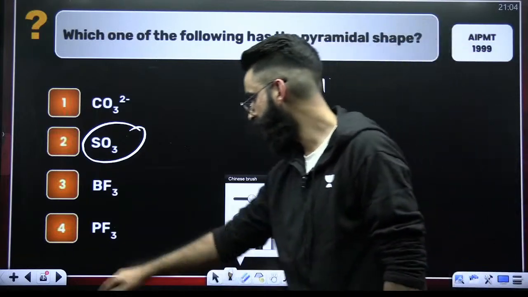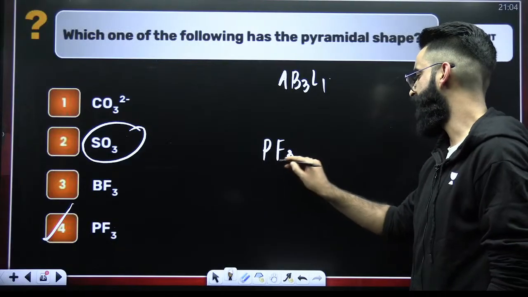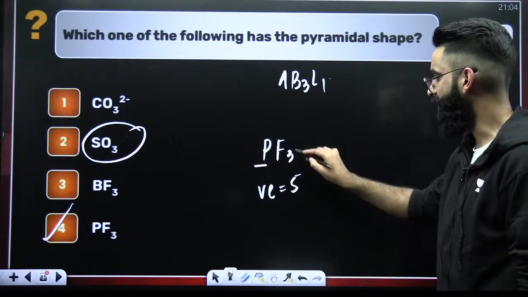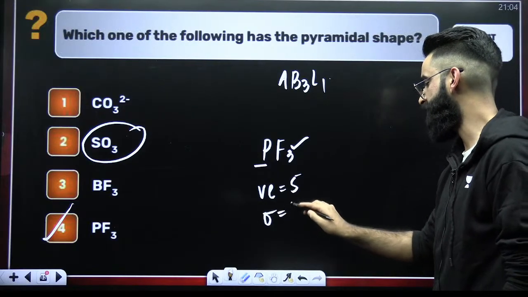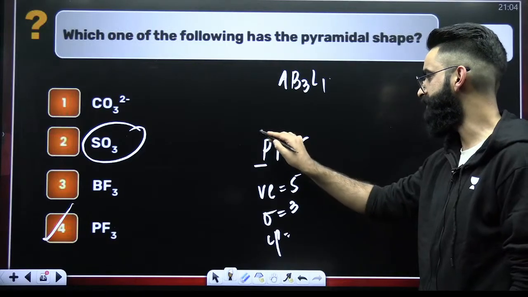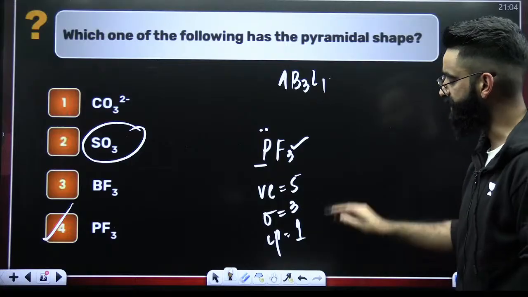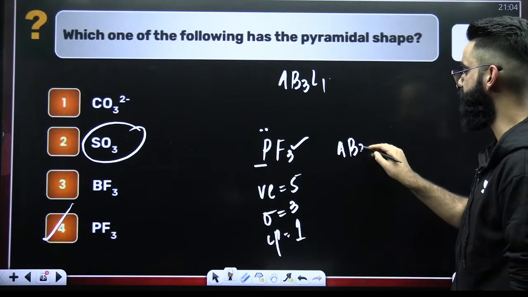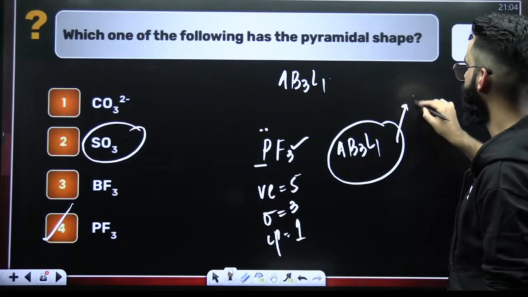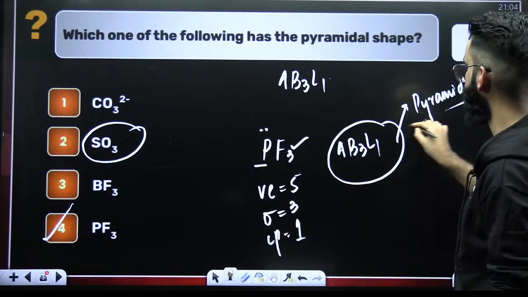Look at your PF3. Phosphorus has 5 valence electrons, right? How many surrounding atoms? 3. So 3 sigma bonds. How many lone pairs? Out of 5, 3 are utilized, so 2 electrons remain with phosphorus in the form of a lone pair. So 3 sigma, 1 lone pair. The type of the molecule is AB3L1, and if the type is AB3L1, the molecule is supposed to be pyramidal in shape. Right?